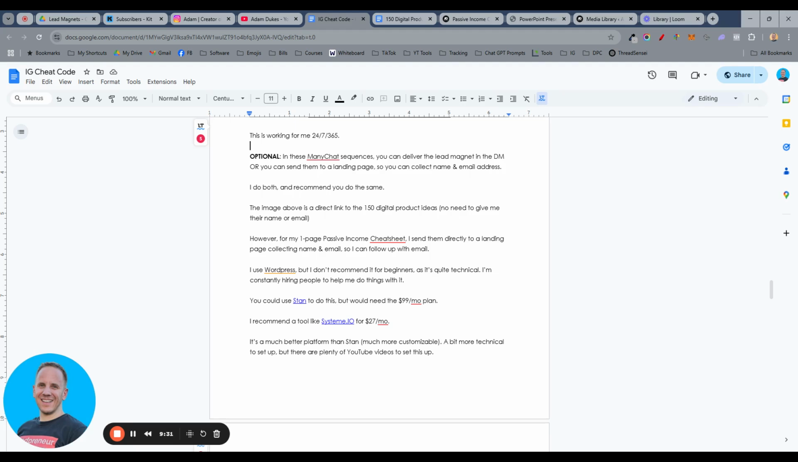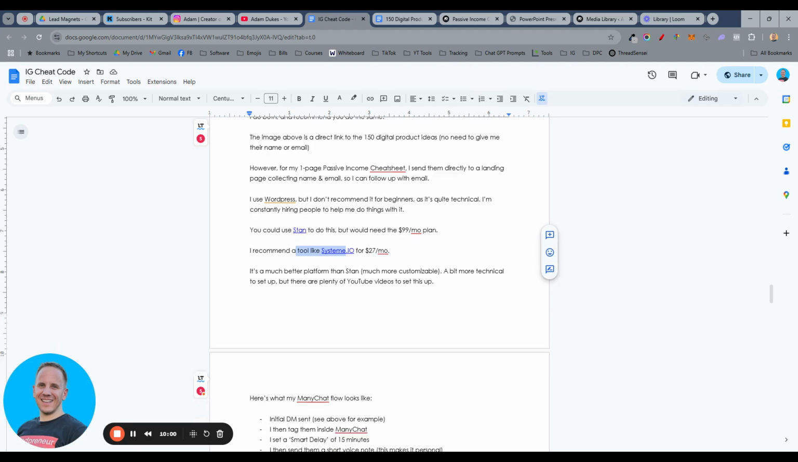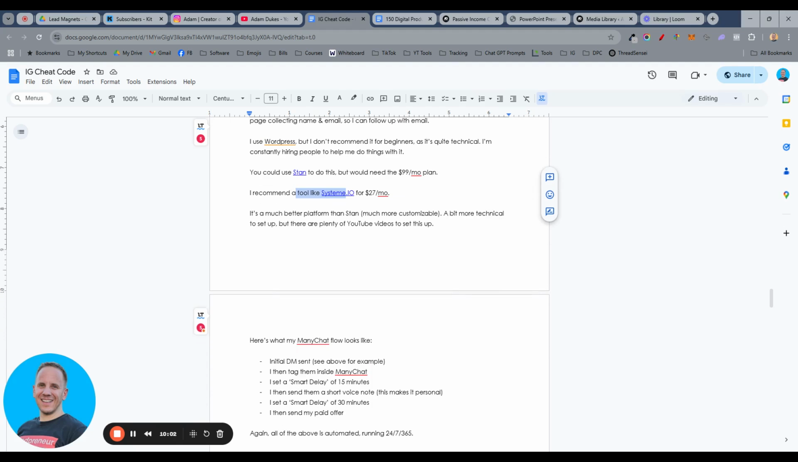And then also System.io is the tool that I use. It's an all-in-one platform. It's $27 a month for everything that you need. I recommend System.io. You can sign up for a free account at the link below. They both work. Figure out which one works for you.